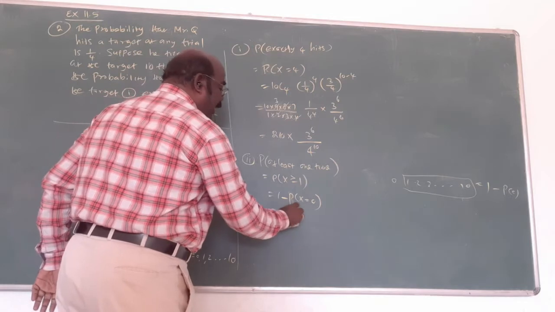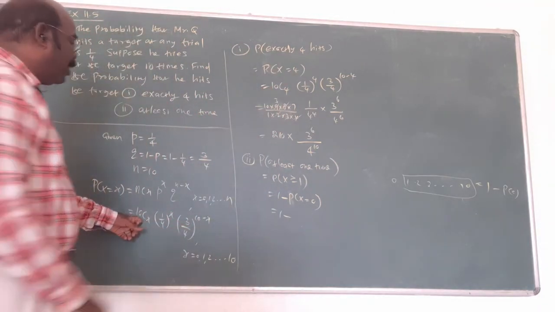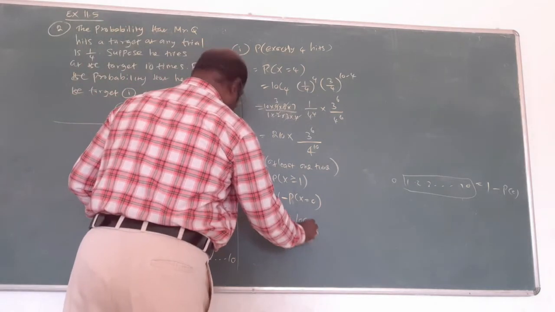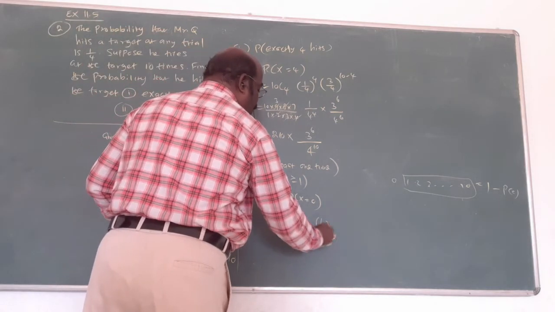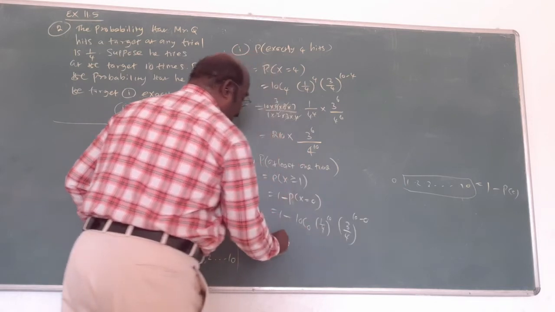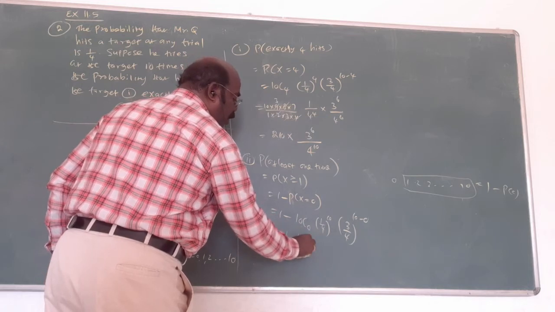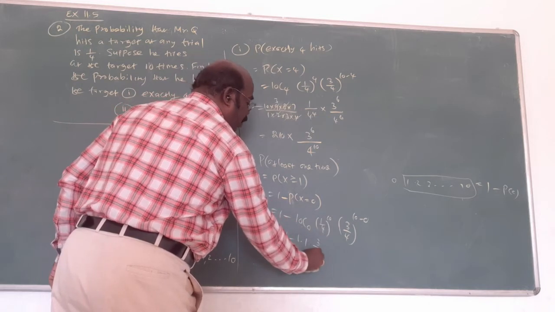Now replace x by what? In the formula, replace x by 0: 10C0, 1 by 4 whole power 0, 3 by 4 whole power 10 minus 0. But what is 10C0? 1. What is 1 by 4 whole power 0? 1. Here what? 3 by 4 whole power 10.